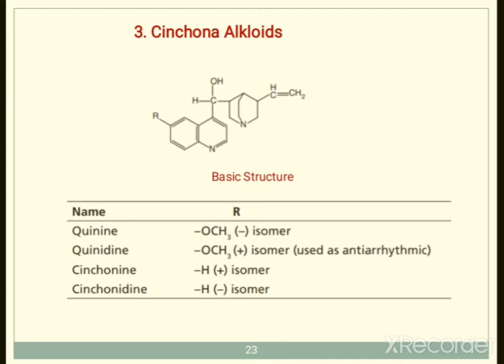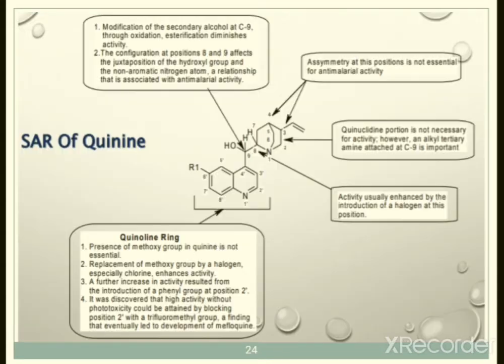So these are the four different cinchona alkaloids. You just need to draw the basic structure and the methoxy substitution in quinine and quinidine, where the difference is only the orientation of the molecule, and hydrogen in cinchonine and cinchonidine, where the difference is again the orientation. These are the cinchona alkaloids.